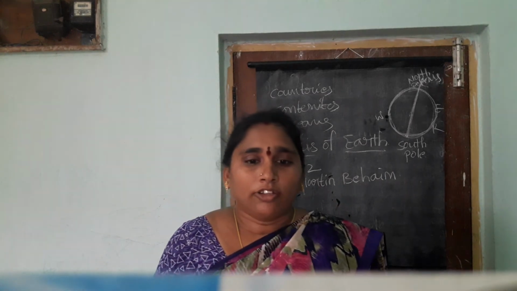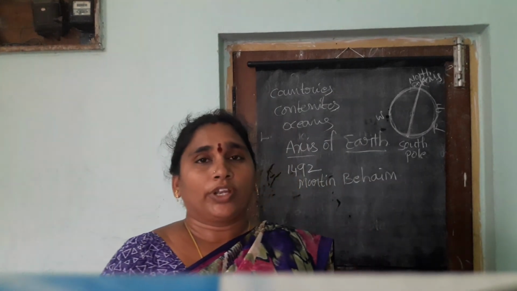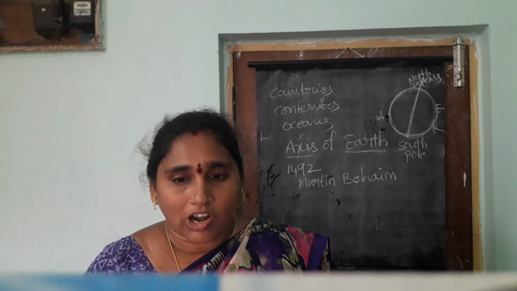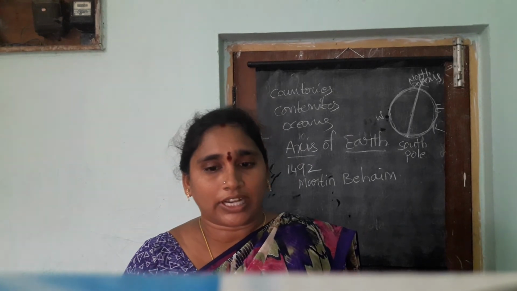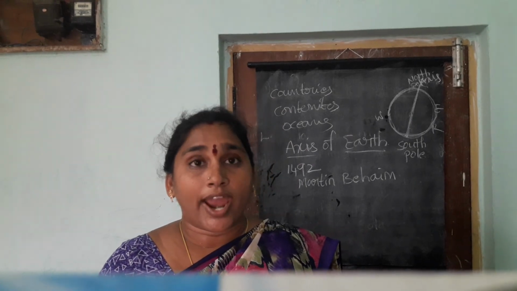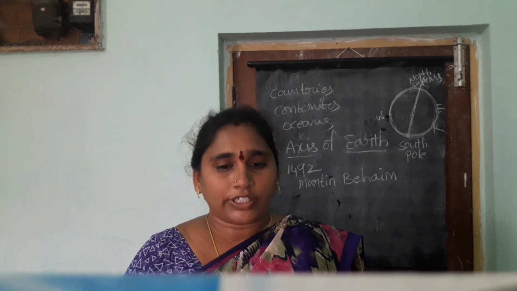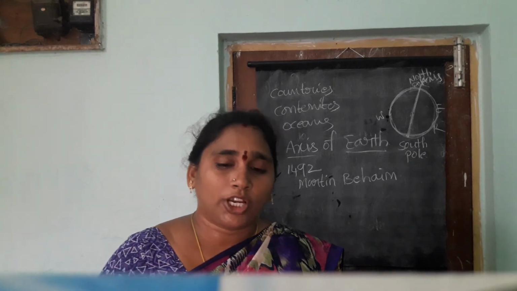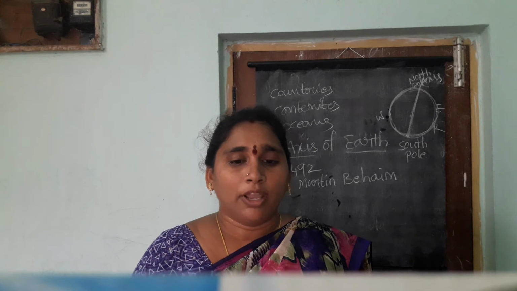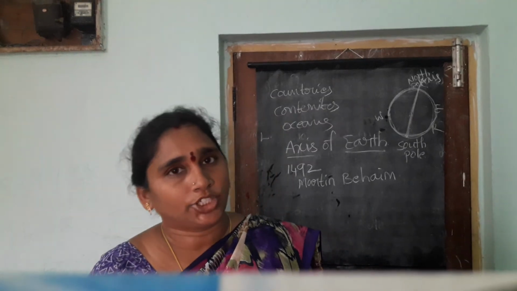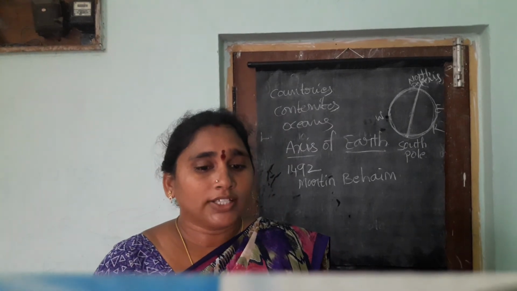And another remarkable modern looking globe of Earth was constructed by Athene, and the world's first seamless celestial globe was built by a Mughal scientist.